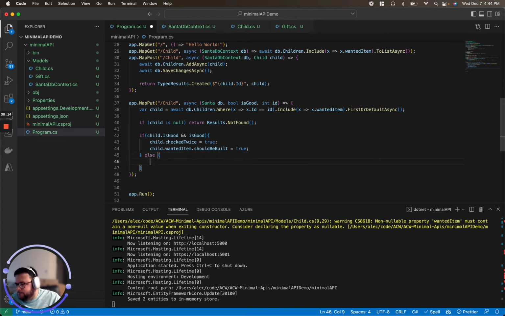Else, we're going to set child.IsGood equal to isGood. So this is assuming that a child can never go back from being good twice and marked good and everything is being built. So in the second case, if the child was not already previously marked as good, we'll just set it to whatever the isGood value is. So that could be a child who was good, marked bad, a child who was bad, marked bad again, because we're assuming that a child that was good twice will never be marked back. But again, that's just this fun little scenario.